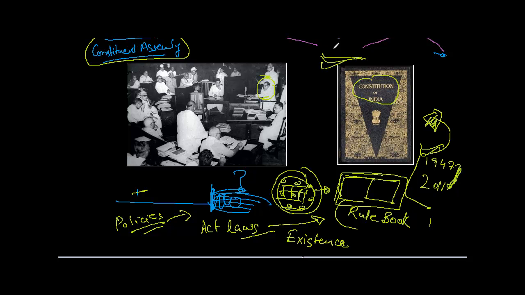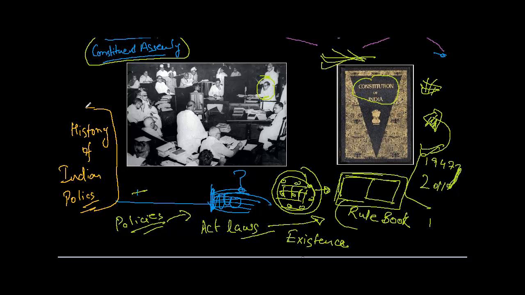Many governments have come, many governments have gone back, but nothing has changed. The Constitution of India is still supreme. So how everything happened, you can see there. This is the way the history of Indian politics began. This is the mere idea, a summary of how the history of Indian politics is.